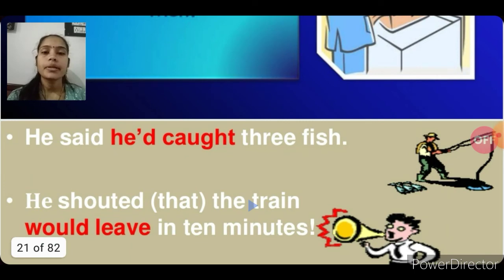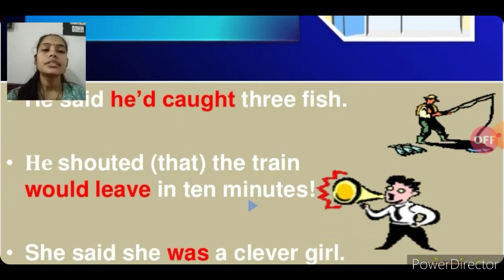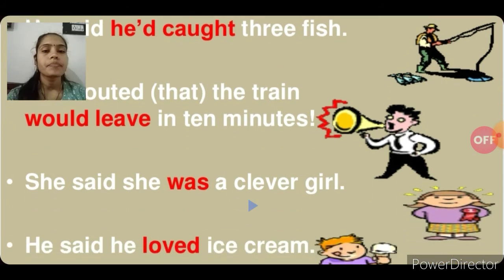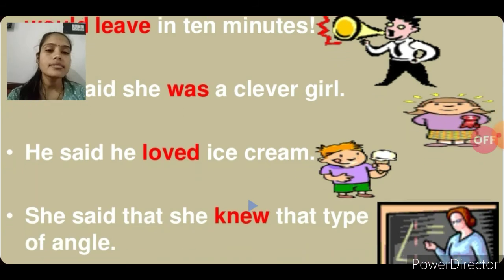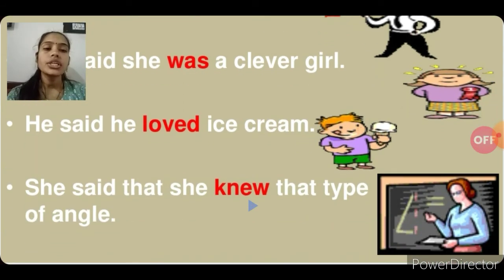Another example, he said he had caught 3 fish. Students, here are some examples of indirect speech, and let's look at how the direct speech was converted into indirect sentences. He said he had caught 3 fish. He shouted that the train would leave in 10 minutes. She said she was a clever girl. He said he loved ice cream. She said that she knew that type of angle.